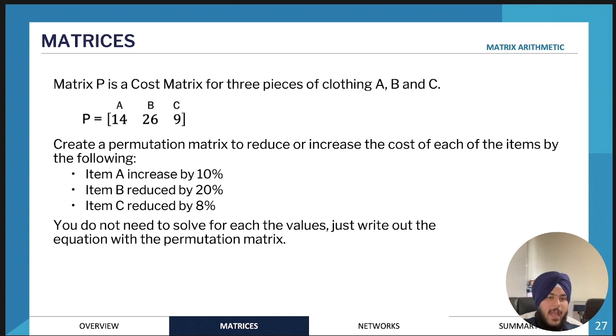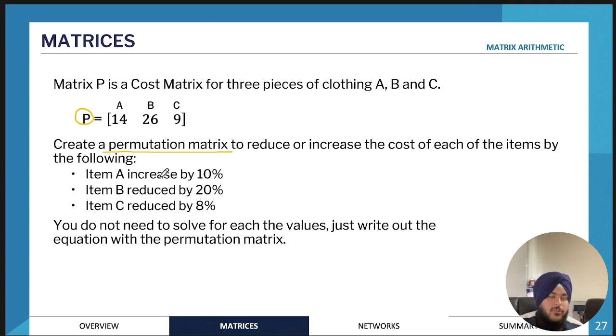Okay, so then we have cost matrices. So this is essentially a practice question for everyone to do. We have a cost matrix for 3 different types of clothing. So P is the cost matrix. A costs $14, for example, B costs $26, and C costs $9. And we want to create a permutation matrix.